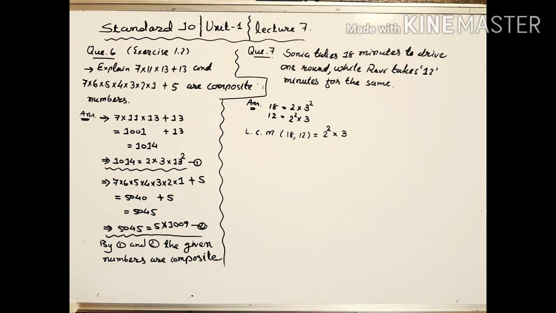The same thing happens with 3. In 18, 3 has power 2, and in 12, 3 has power 1. So the greater power is 2, and we'll write 3 square. By the value of these factors, the LCM we got is 36. So we can say that both of them meet again at the starting point after 36 minutes. Here we finish exercise 1.2, and up to here we have finished learning Euclid's division lemma and the fundamental theorem of arithmetic.